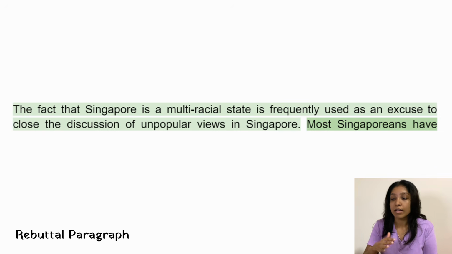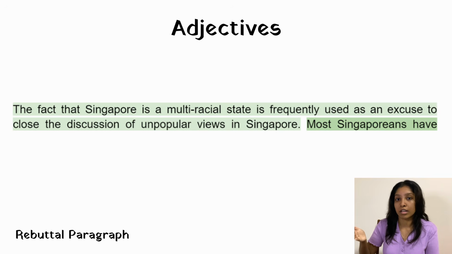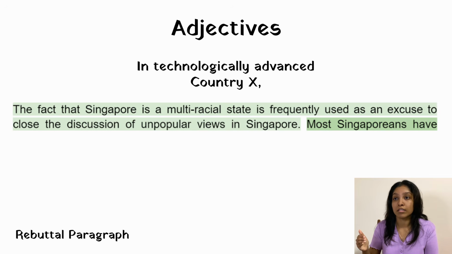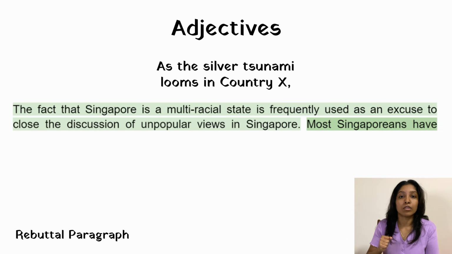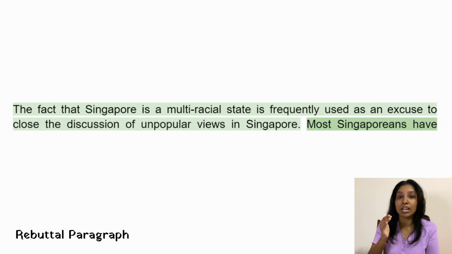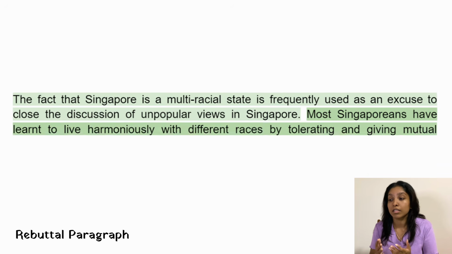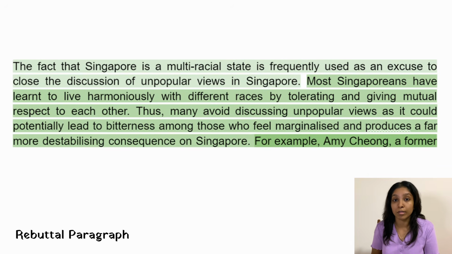But why? Before that, let me just tell you that usually in my paragraphs, I start off with an adjective beside a country. For example, a multiracial Singapore, or a technology advanced country like Singapore, or a silver tsunami Singapore. I usually use these adjectives to link to what I'm going to say. In this case, I'm using a multiracial state like Singapore. After that, why am I using multiracial? I'm saying that different races are trying to live together and give respect to each other. Therefore, it's quite hard to actually talk about sensitive and controversial topics regarding race, which could potentially cause more tension.